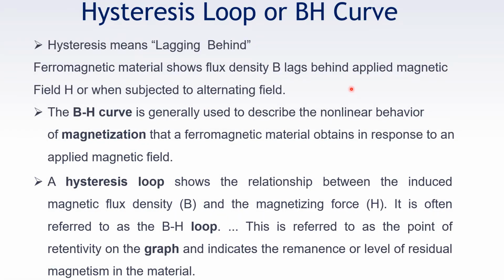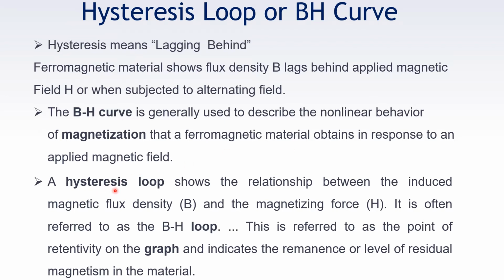Next property of ferromagnetic material is formation of hysteresis loop or BH curve. Hysteresis means lagging behind. So what is lagging behind in ferromagnetic material? Ferromagnetic material shows flux density B lags behind applied magnetic field H, or when it is subjected to alternating field, B lags H. The BH curve is generally used to describe the non-linear behavior of magnetization that a ferromagnetic material obtains in response to an applied magnetic field.